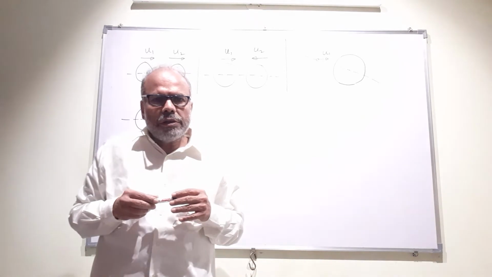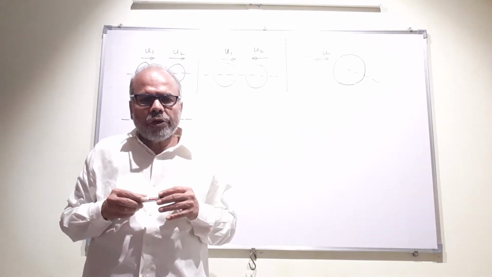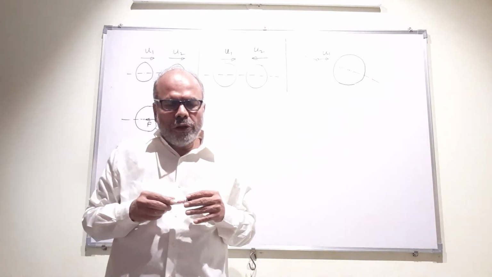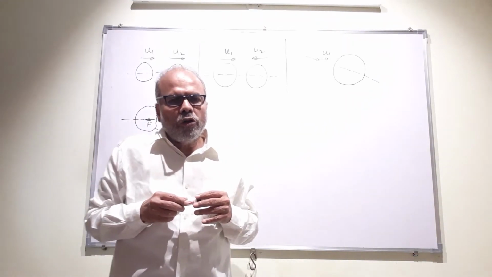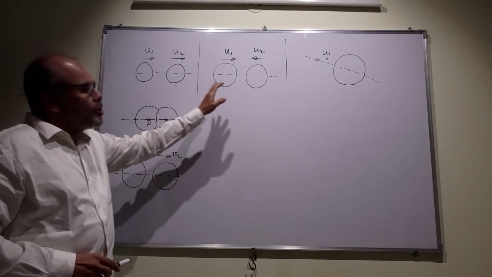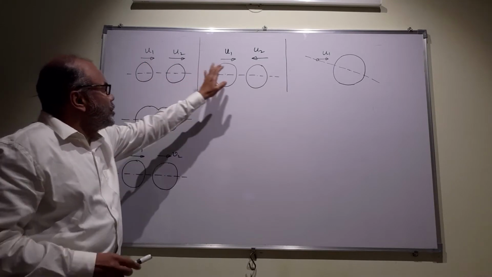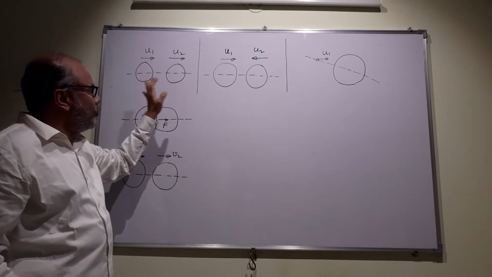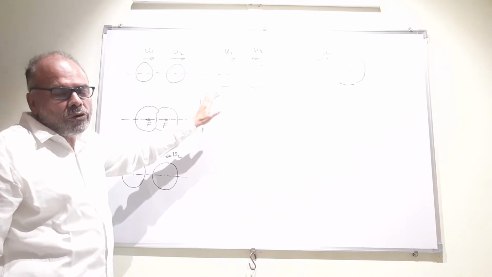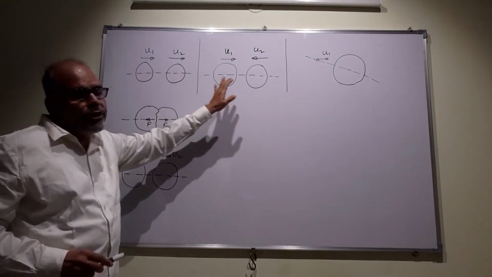We wish to see in this video what is coefficient of restitution in collisions. Now collisions can be one dimensional. In a one dimensional collision, the velocities before and after the collision are collinear with the line joining the two centers.